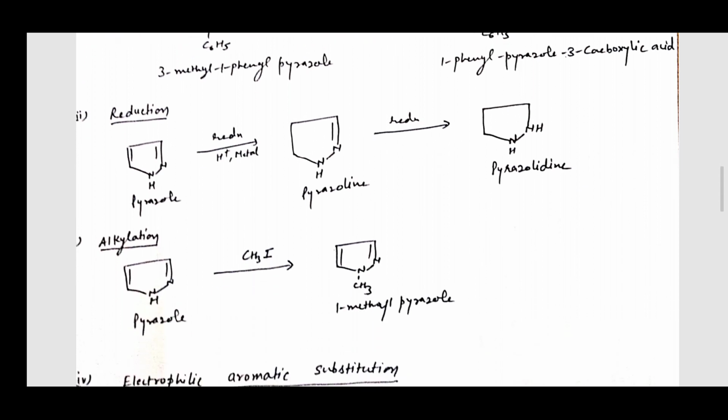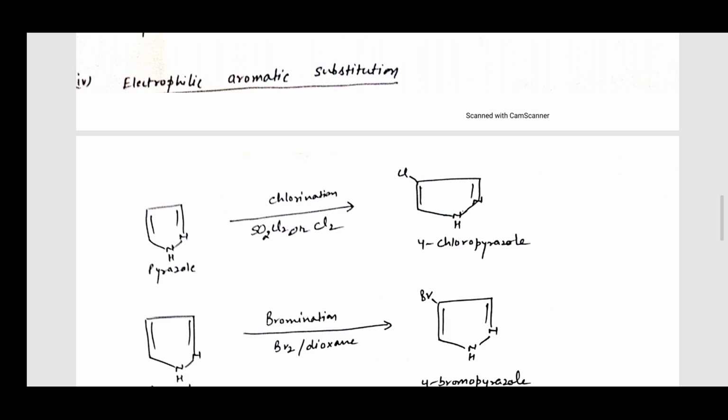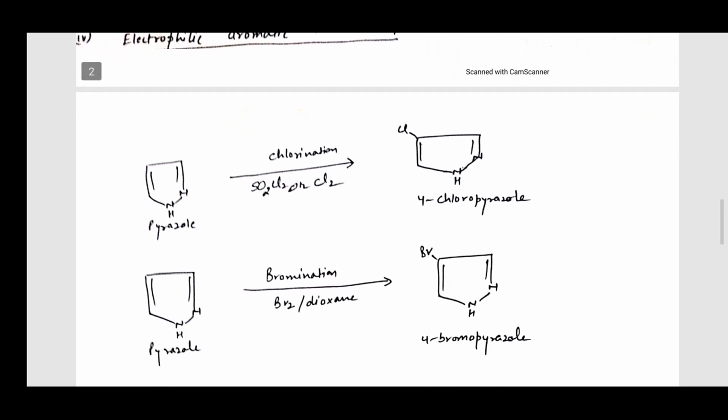The third reaction is alkylation. Pyrazole contains an NH group in its system. The free NH group can be alkylated with alkylating agents such as alkyl halide, diazomethane, or dimethyl sulfate to give 1-methylpyrazole. Now, electrophilic aromatic substitution. Pyrazole undergoes electrophilic substitution readily at the fourth position with the formation of an intermediate arenium ion.